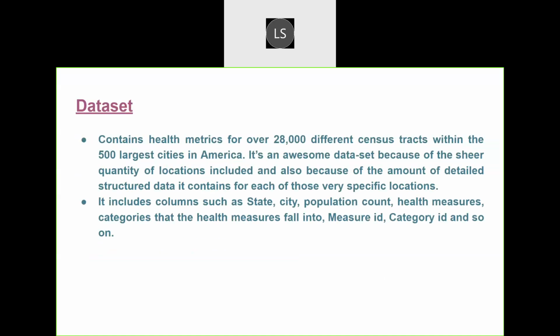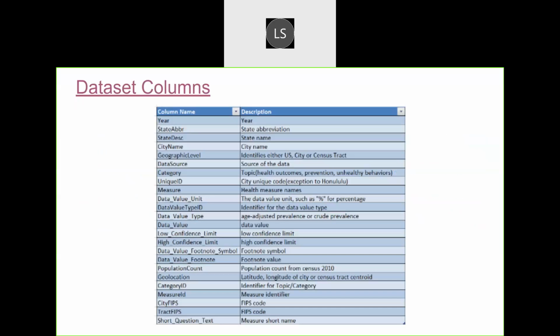This dataset has lots of information on health metrics over 28,000 different census tracts within the 500 largest cities in the USA. I would say this is one of the amazing datasets given the sheer quality of included locations and the way the data was structured. Roughly, it has columns like state, city, category, measure, location, and related columns. So here you can see the clear description of the columns in the dataset we have.